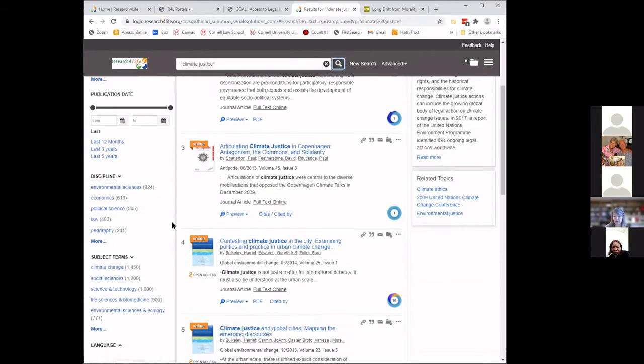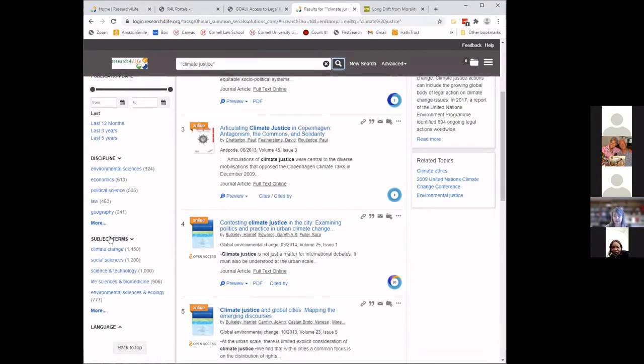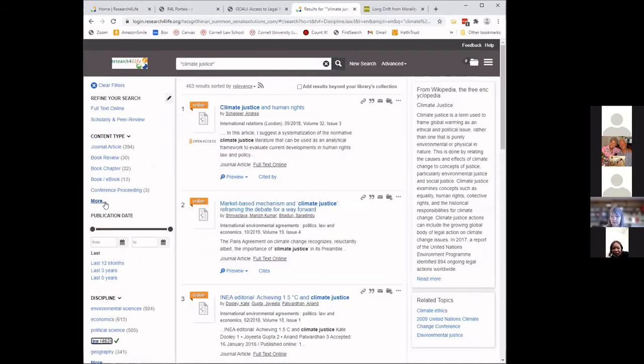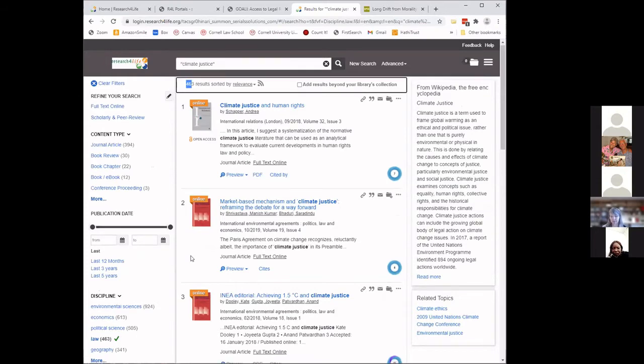I'm going to scroll down and I'm going to select the discipline. Disciplines are the big areas of topics that are included in this database. And we see here that for law, we have 463 articles and book chapters that have the metadata saying that they are about the discipline of law. So I'm going to go ahead and select that discipline, which reduces my results again. Now I'm down to 463 results.